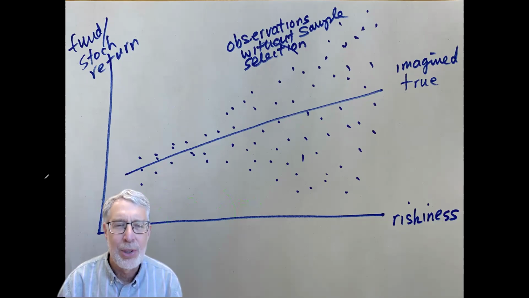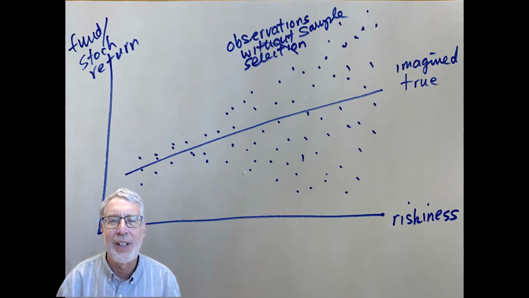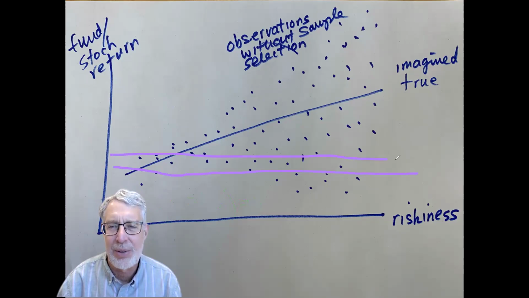But now suppose we have a threshold rule that says funds performing very poorly close. All the funds below this threshold are closed, and so we don't observe them anymore in our sample.